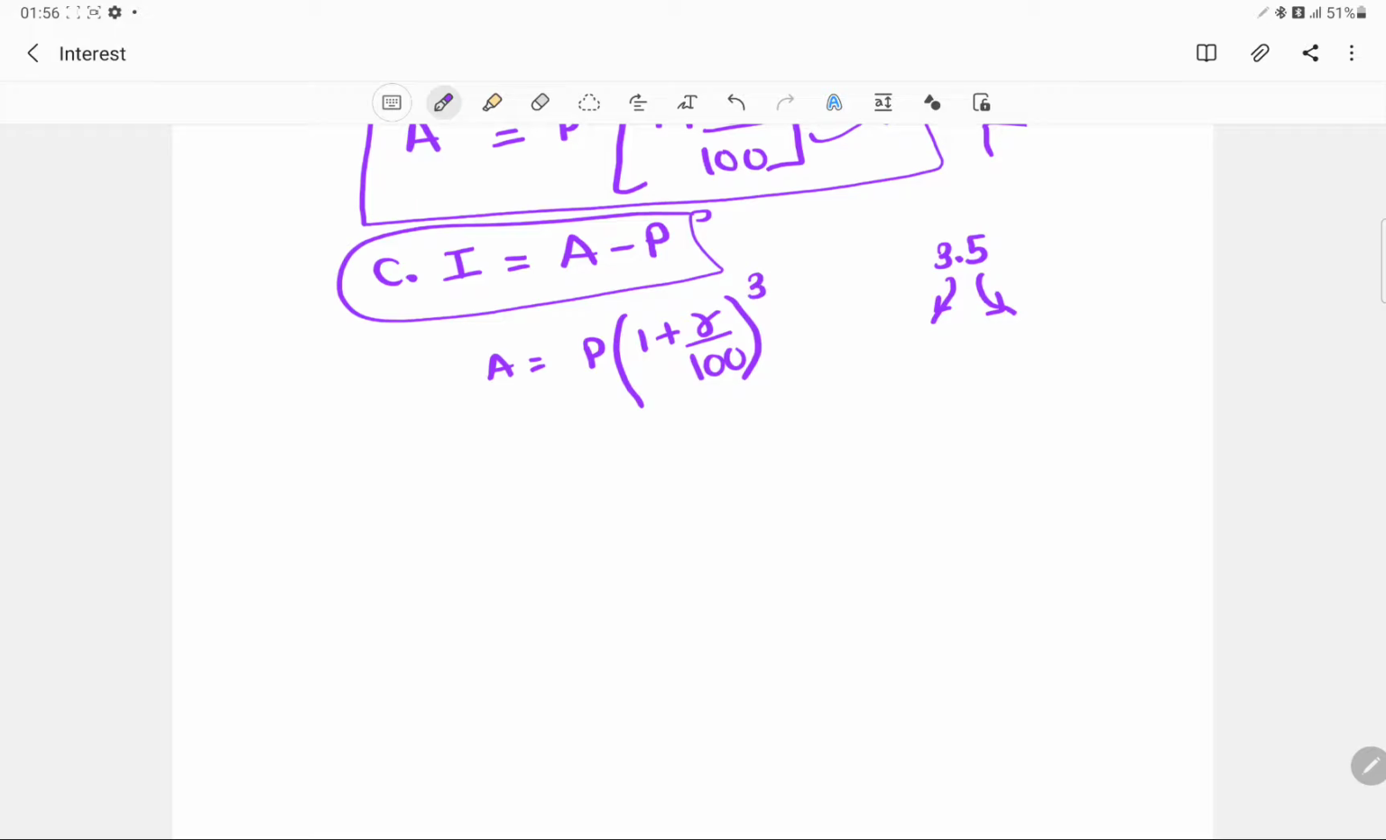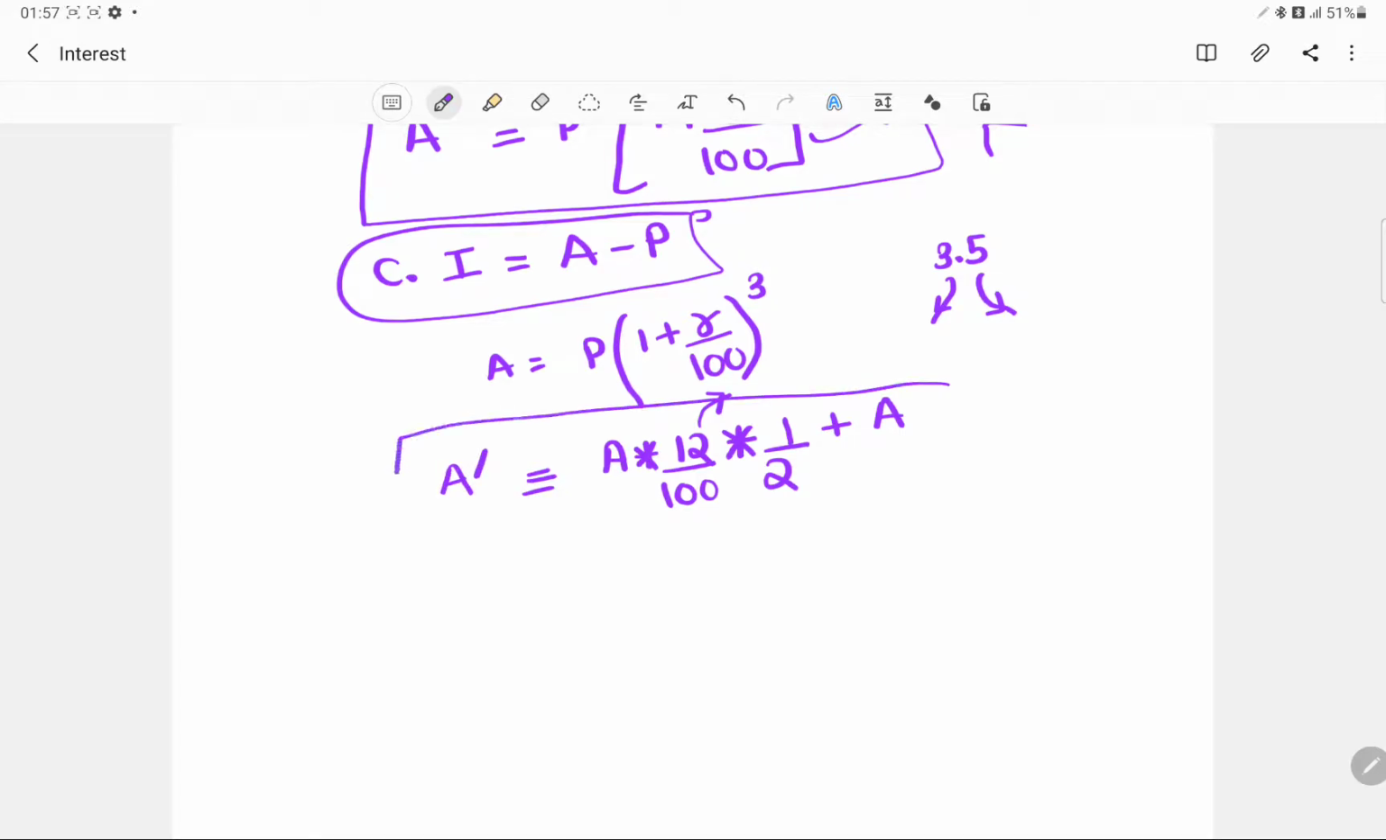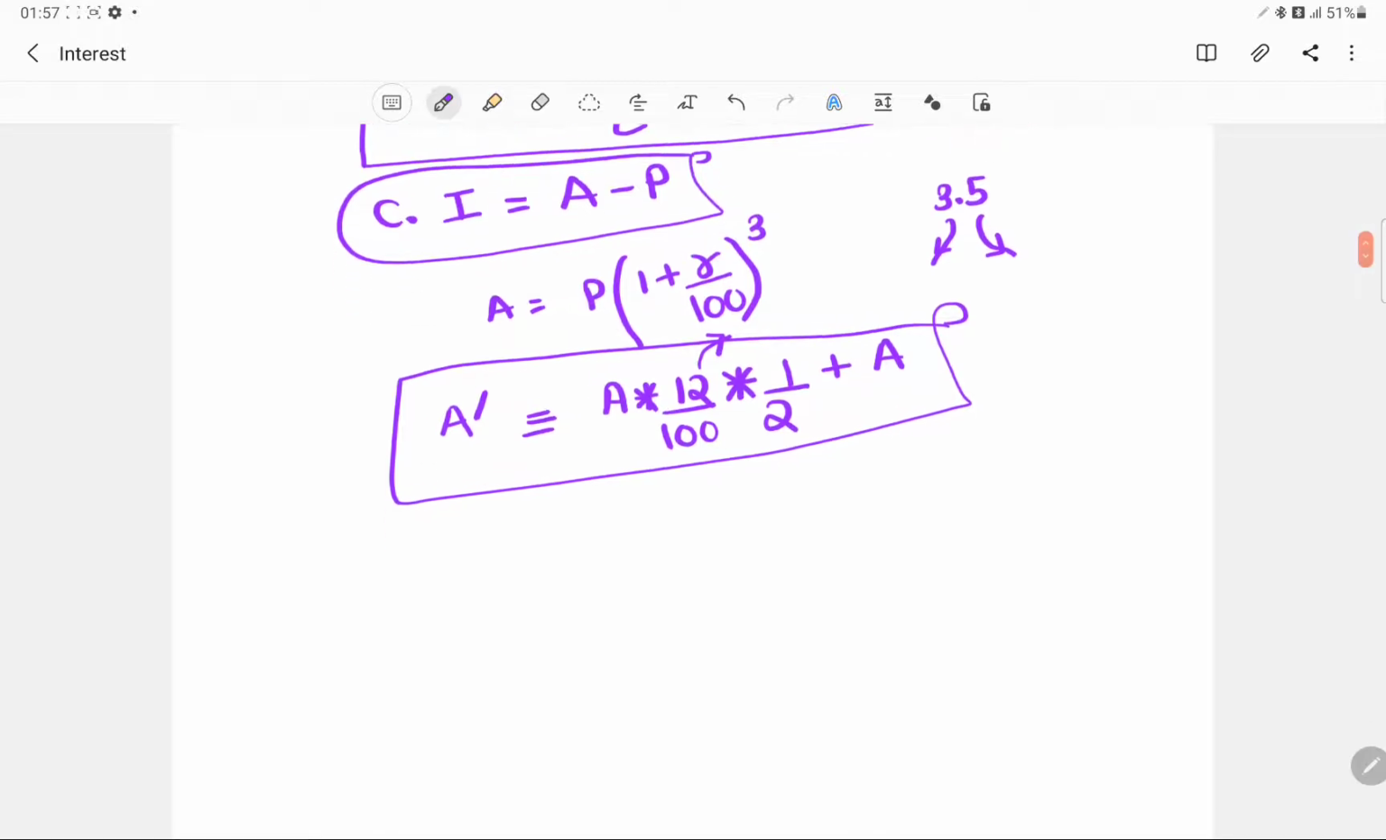So firstly, we get the amount for the 3 years. Then using this amount, we will calculate it for the other half year, because this 12 was given for one entire year. So for the half year, that would generally be half of that, and plus A would give us the final amount A dash.